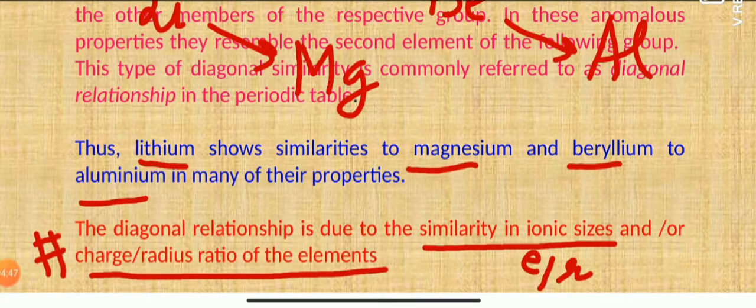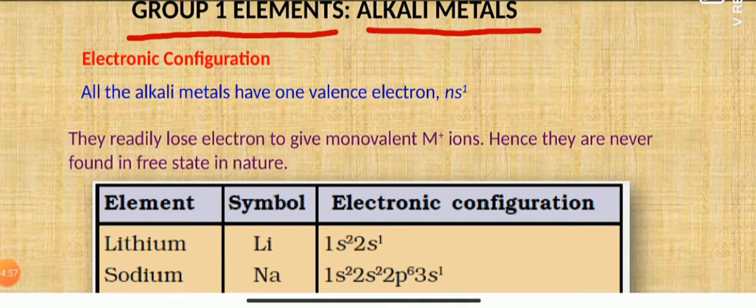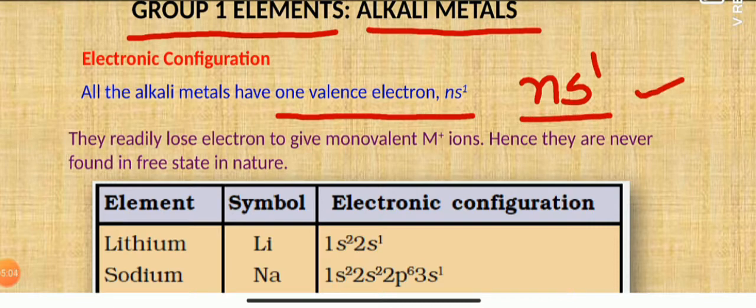So let us start with the group 1 elements in detail. Coming to the electronic configuration first of all, as I told you earlier, group 1 elements are called alkali metals. The general electronic configuration has only one electron in the outermost shell, that is ns1. Due to the presence of one electron, it will lose that electron. As a result of this, a monovalent cation will be formed.